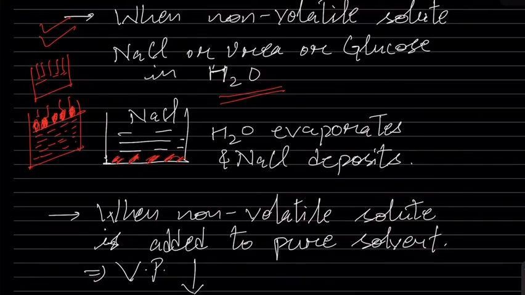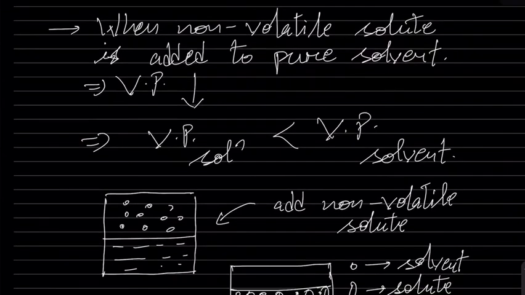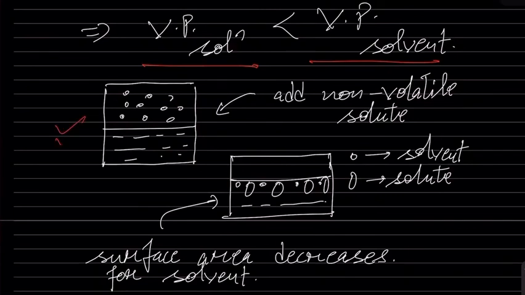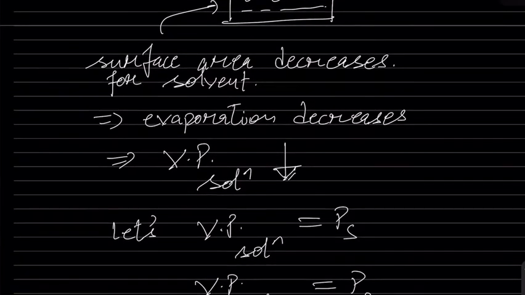Everybody understands that? So obviously the vapor pressure of the solution will now be less than the vapor pressure of the solvent. The surface area decreases for the solvent, evaporation decreases, and hence the vapor pressure of the solution decreases.